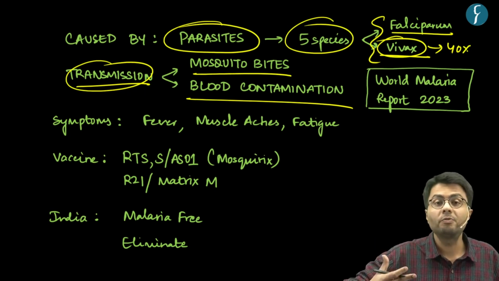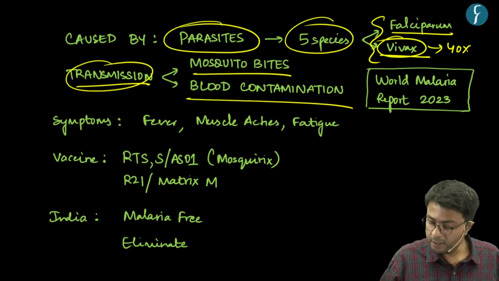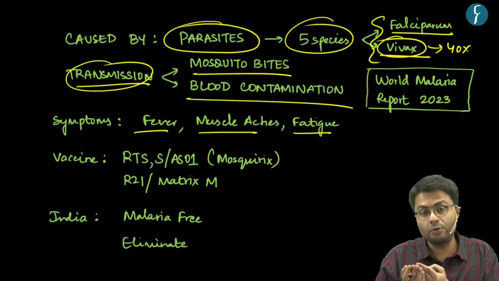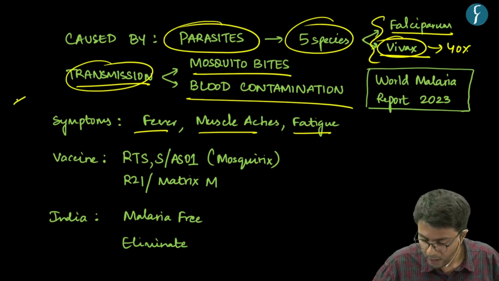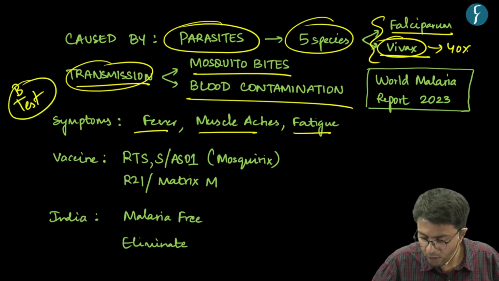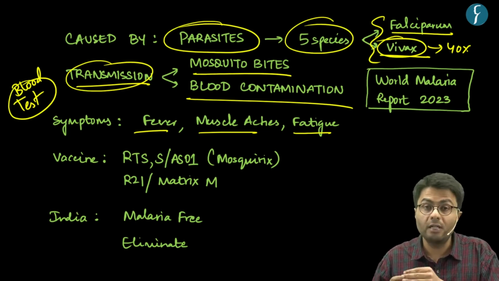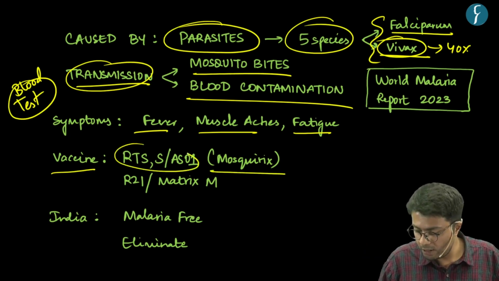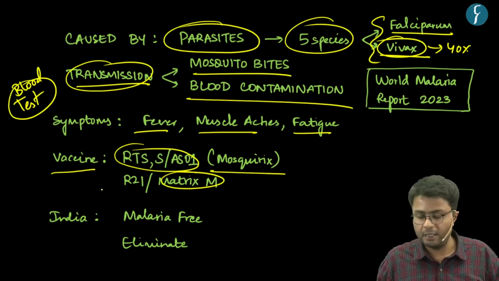Now, what are the symptoms when a person is infected with malaria? He or she can show fever, muscle aches, fatigue, as well as other symptoms such as sweats or headache. How can you diagnose this disease? It can only be diagnosed by undergoing blood tests. Vaccines for this disease are also available in the market. The most popular vaccine is called Mosquirix, whereas R21/Matrix-M is also another popular vaccine.